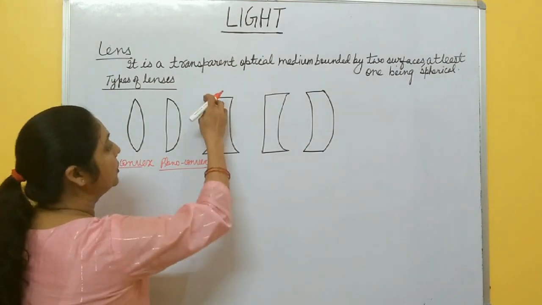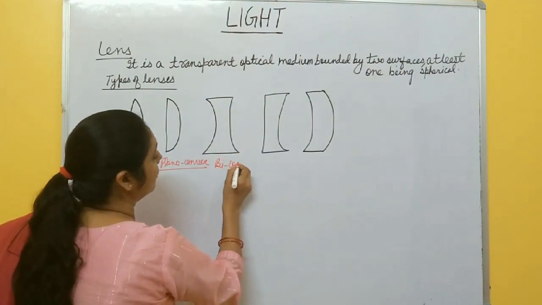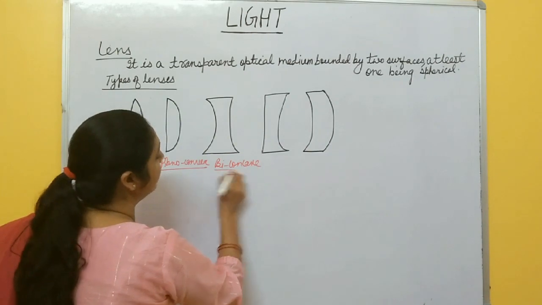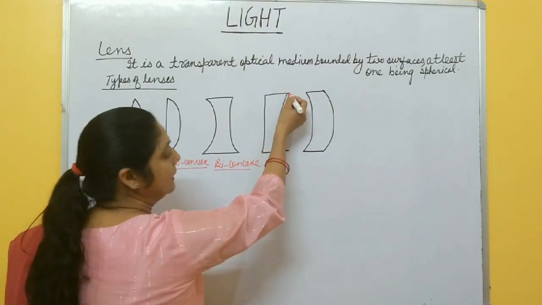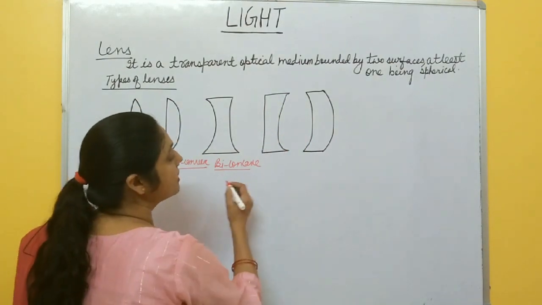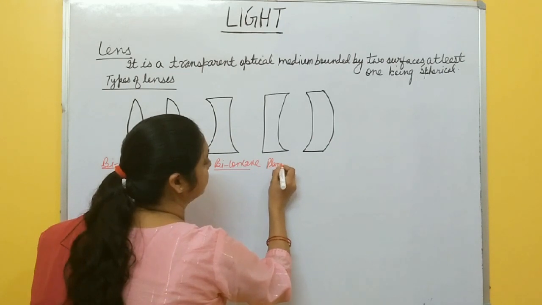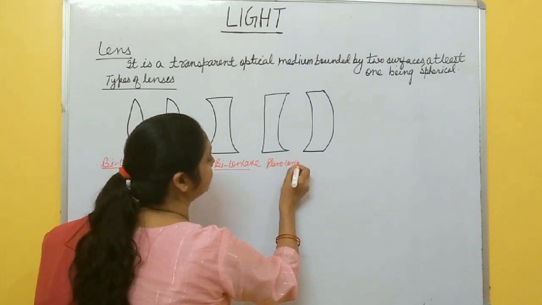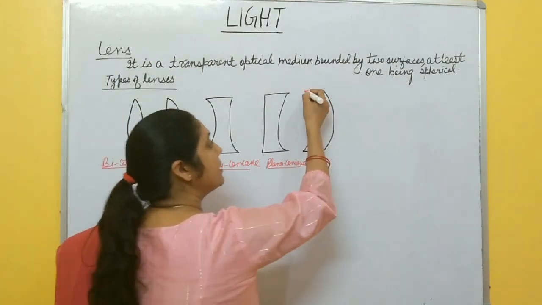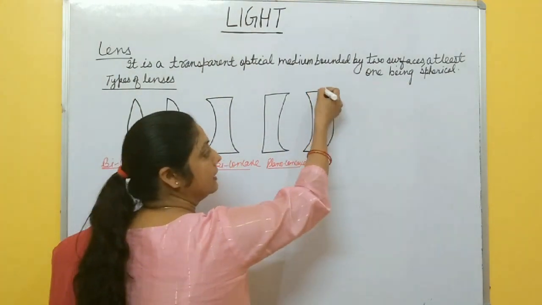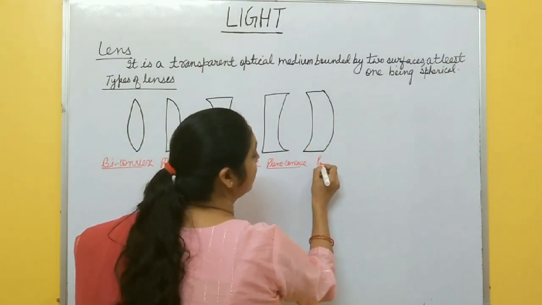Okay, if both the surfaces are concave, so this is called biconcave lens or simply concave lens. Okay, if one surface is plane and other surface is concave, then this type of lens is called plano-concave lens. Okay, and if one surface is concave and another surface is convex, so this type of lens is called